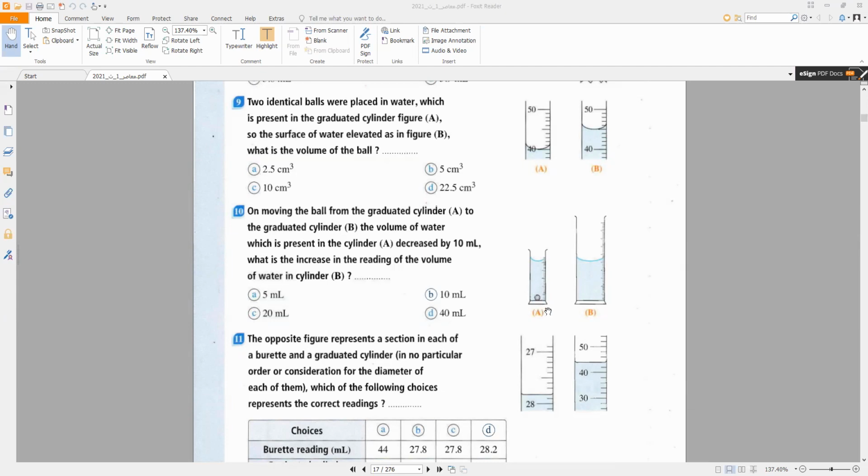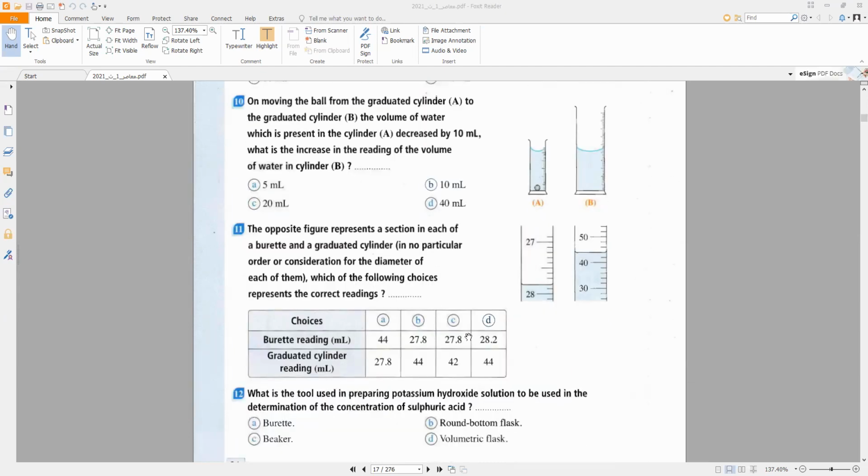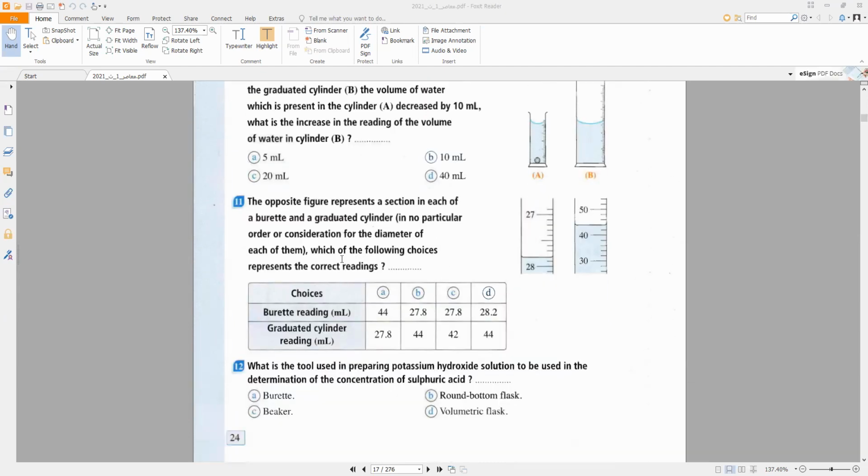So if the volume in graduated cylinder A decreased by 10, the graduated cylinder B increased by 10 ml, because the volume of the ball doesn't change.